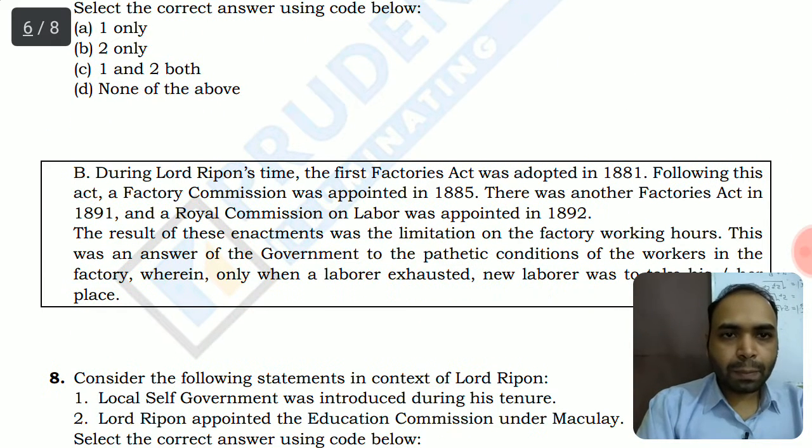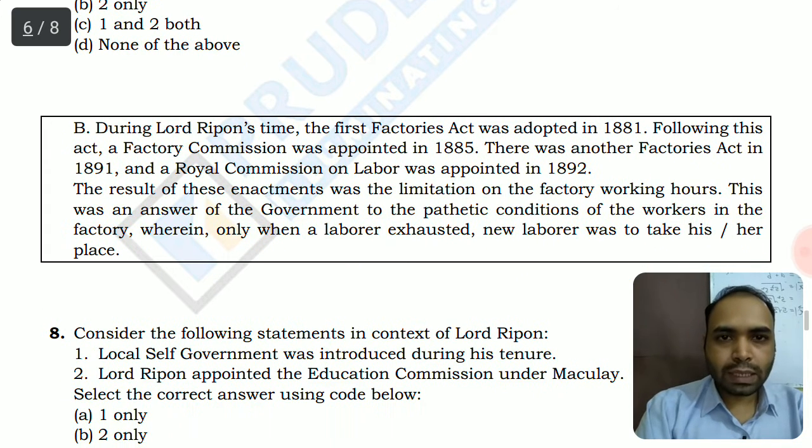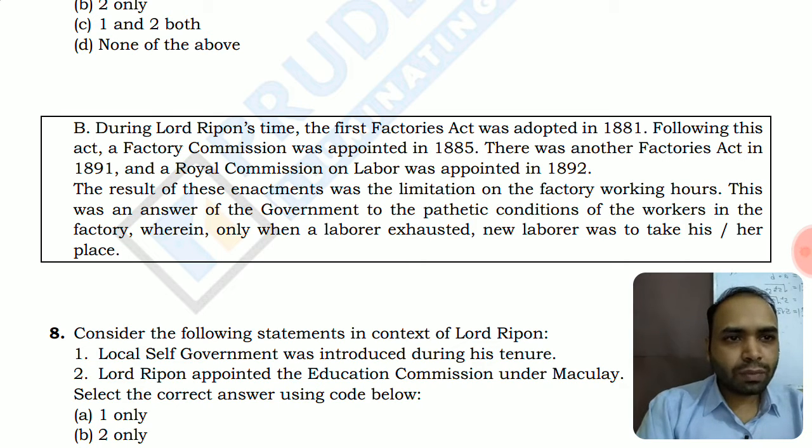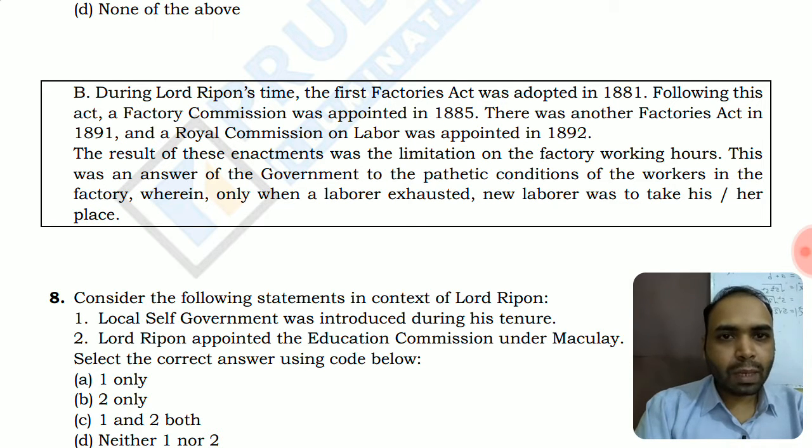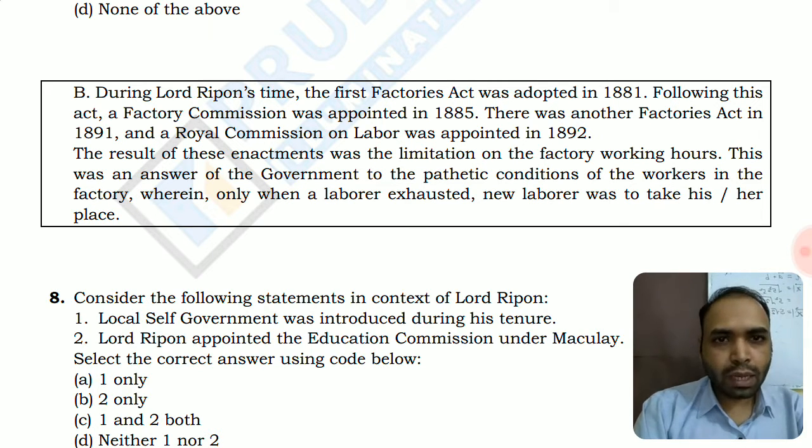During Lord Ripon's time, the First Factory Act was adopted in 1881. Following this, a Factory Commission was appointed in 1885, and there was another Factory Act in 1891. A Royal Commission on Labour was appointed in 1892. So this is the gradual evolution of these legislations addressing the conditions of labor. The result of these enactments was the limitation of factory working hours.